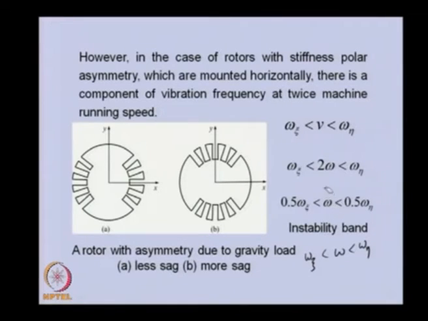Because of that, the whirling frequency itself is twice the speed of the shaft. So, this is one band in which the system will be unstable, and there will be another band in which the system will be unstable, and we may find that these two bands may be independent of each other, or sometimes they may overlap depending upon the values of omega.